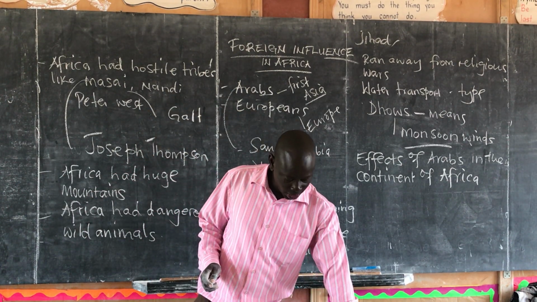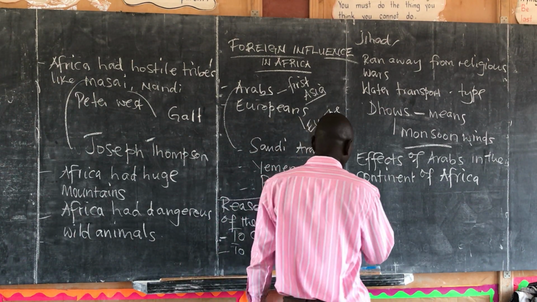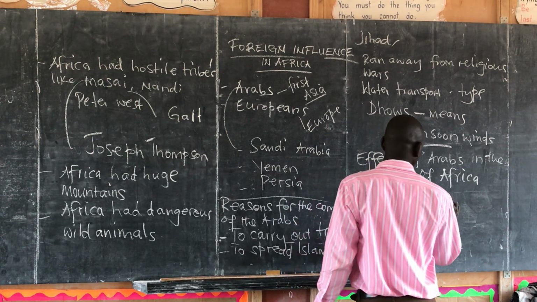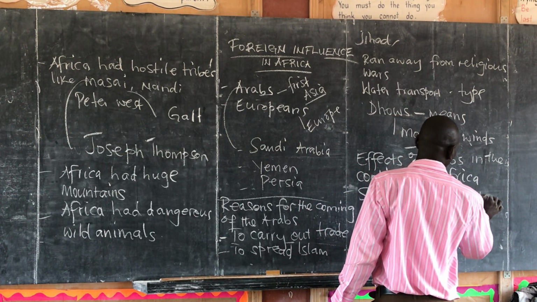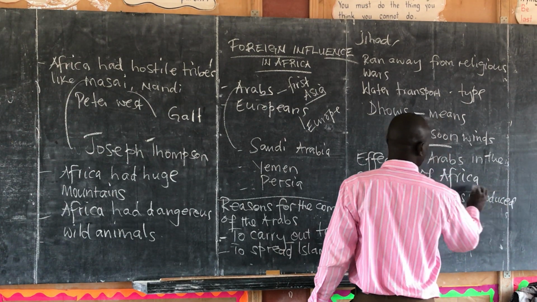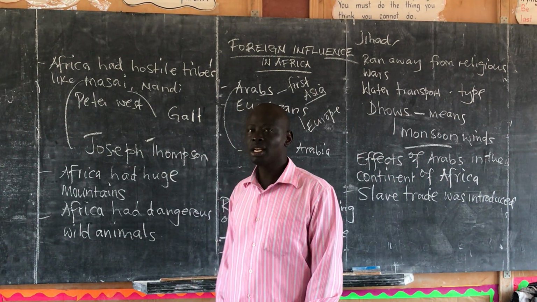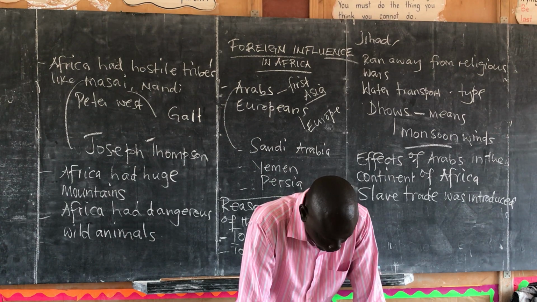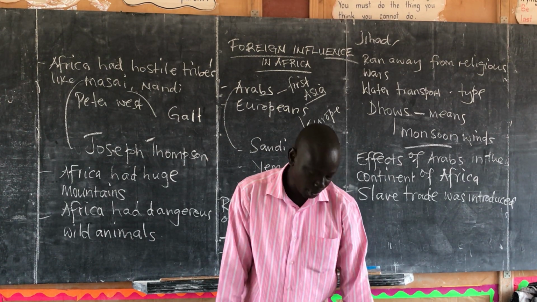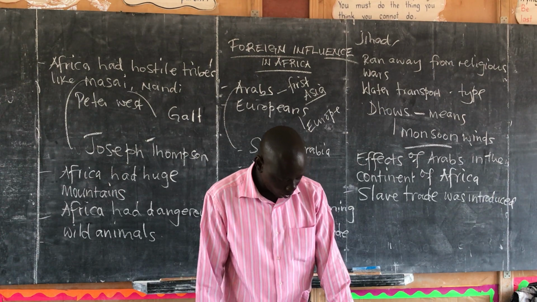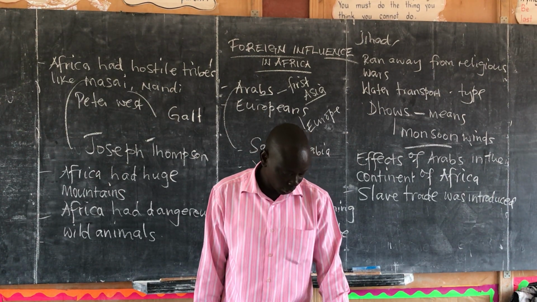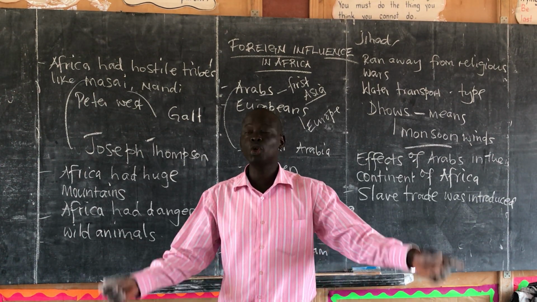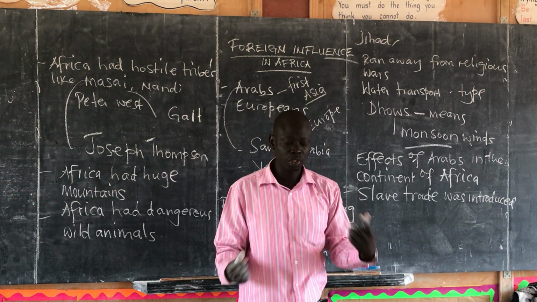One of the changes, you can say, is that slave trade was introduced to Africa, because originally this was not there. Slave trade is the buying and selling of human beings. You can imagine a human being being sold or bought as property or as an animal. You can go to the market and buy a cow or a goat. So they brought this system of slave trade. That was an influence which was negative.